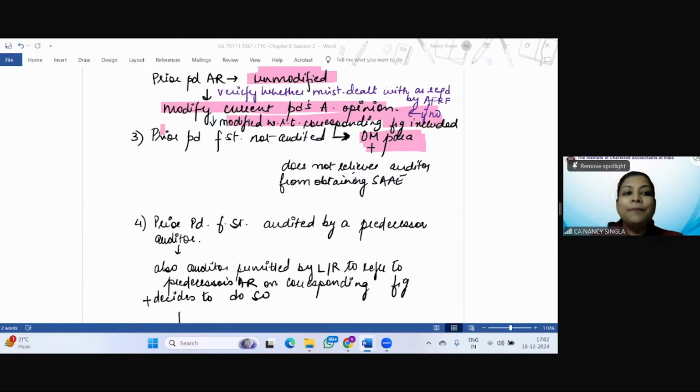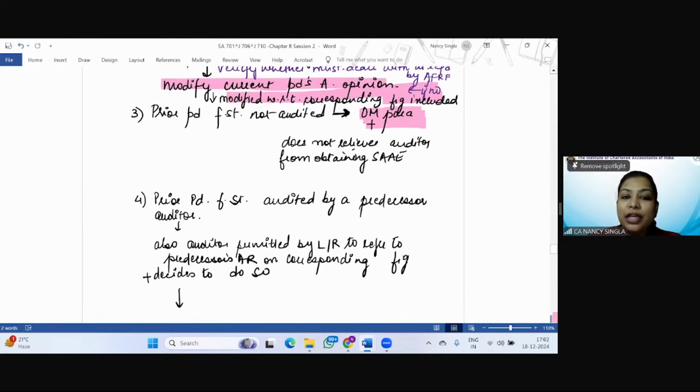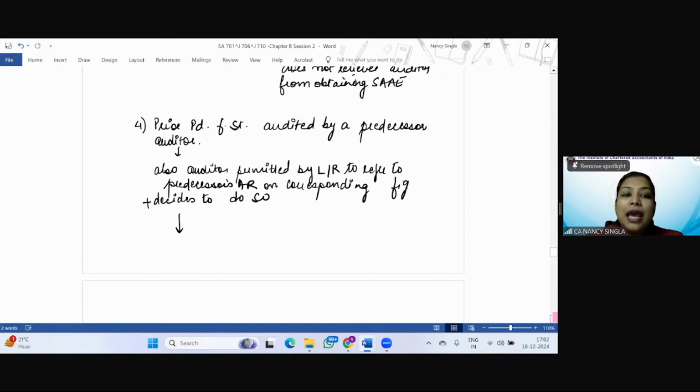SA 706. So it says if the prior period financial statements were not audited, then in the other matter paragraph he is going to mention this fact, but it will not relieve the auditor from obtaining sufficient appropriate audit evidence. Clear? Now, the fourth point, that the prior period financial statements were audited by a predecessor auditor. And the auditor who is conducting the audit of the current year is permitted by law or regulation to refer to the predecessor auditor's report on corresponding figures, and he decides to do so.